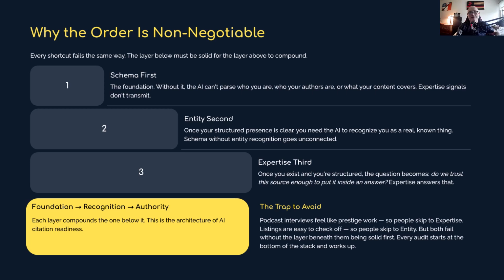So at day 90, same buyer queries that previously returned 0 citations, now cited in ChatGPT for the primary query, cited in Perplexity as well, and cited in Google AI Overviews for the secondary. So from invisible to cited in 90 days with the C stack in order, right? That's what the framework does when it's run end to end on a site that previously had none of it: schema, entity, expertise in that order, okay? So if you've watched this to the end and you're not sure where you stand, start at the bottom of the stack, all right?